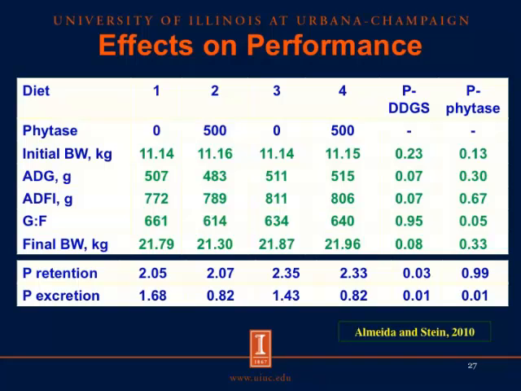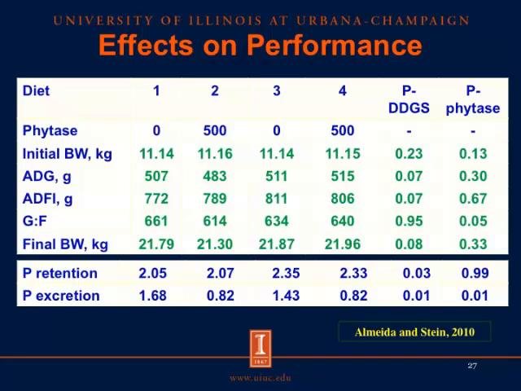We can also see that the retention of phosphorus was actually increased a little bit in the diets that contained DDGS compared with the diets without DDGS, and that may indicate that we actually had underestimated the digestibility of phosphorus in DDGS by a little bit.